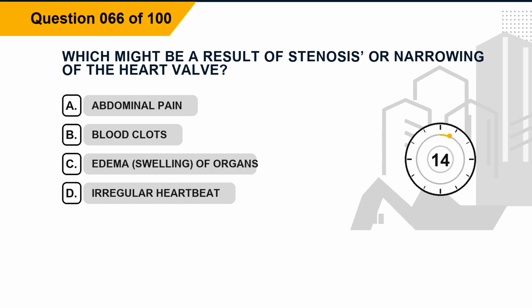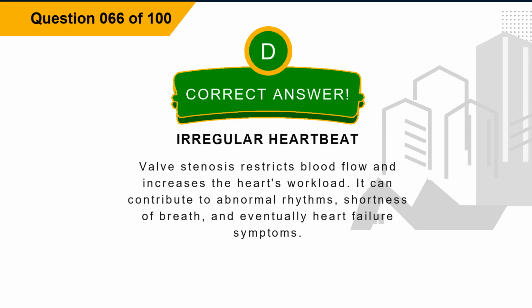Question 66. Which might be a result of stenosis, or narrowing of the heart valve? Option A. Abdominal pain. Option B. Blood clots. Option C. Edema, swelling, of organs. Option D. Irregular heartbeat. The correct answer is option D. Irregular heartbeat. Explanation. Valve stenosis restricts blood flow and increases the heart's workload. It can contribute to abnormal rhythms, shortness of breath, and eventually heart failure symptoms.